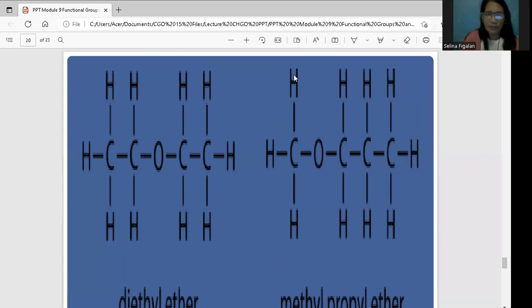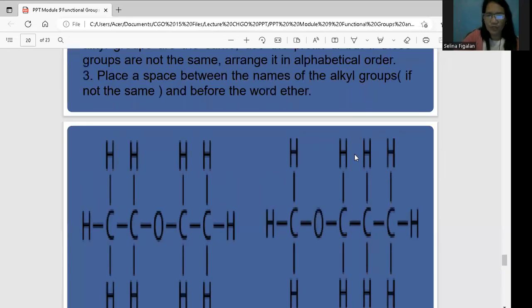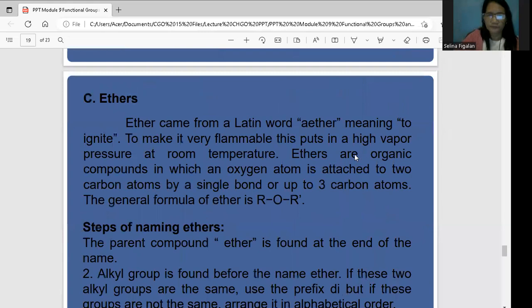This is CH3. Naka-attach siya sa isang CH3, tapos ito kasi ay pareho, then ito naman ay ibang formula. So this is CH3. So pareho lang sila klasa. How about this one? Okay, so this is CH2, CH2. So that is the reason why meron siyang methyl propyl.